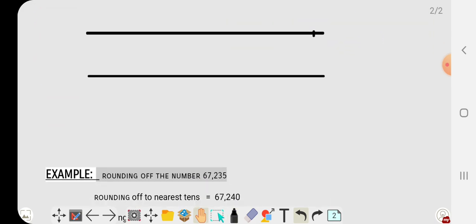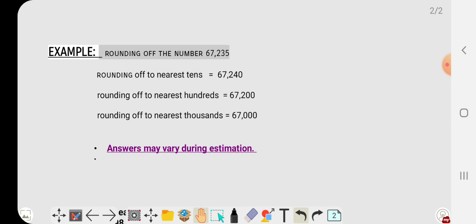Okay, now see here, this is an example of rounding off, or we can say estimation is rounding off. So sometimes you have gone to the market and the shopkeeper says the price of a particular thing, like the price of a notebook is 43 rupees. But he or she says just give me 40 rupees only. So what they are doing, they are just rounding off the figure. So here we are going to learn about this one.